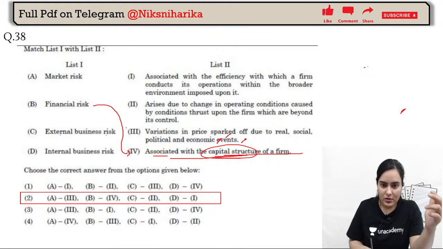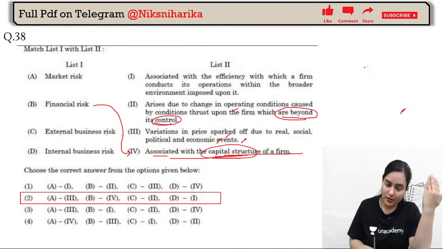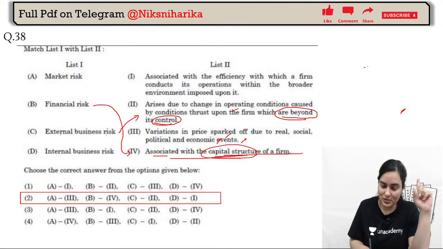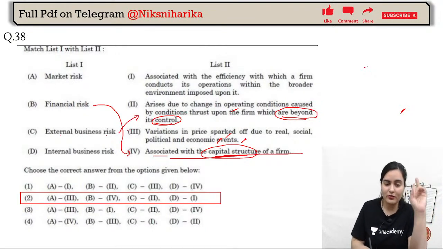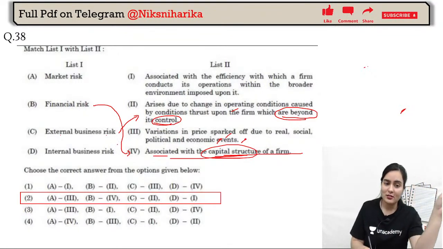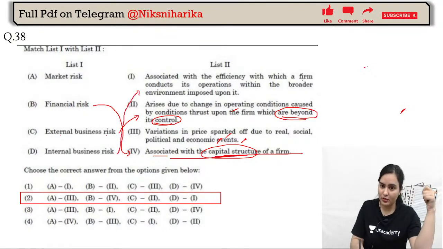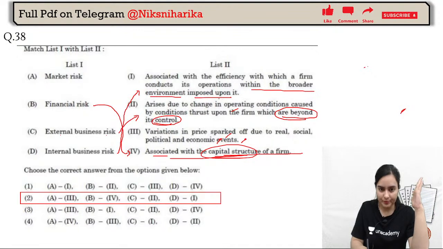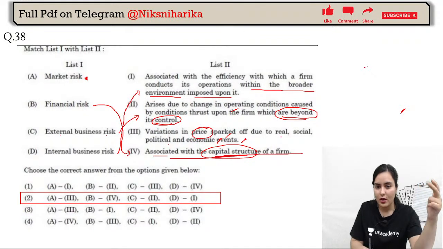Okay, now something which I said, which keyword, something which are beyond the control, like the factors which are beyond the control, that is external business risk. This point we have also done in business environment. So all the units in commerce are interconnected. Internal business risk, that is internal business and external business. So the internal business is fully controllable. Fully controllable, that means some operations within the border of the environment and are imposed upon it, right? And market risk, the price is the keyword, sparked off due to real social, political and economic events, that is our market.